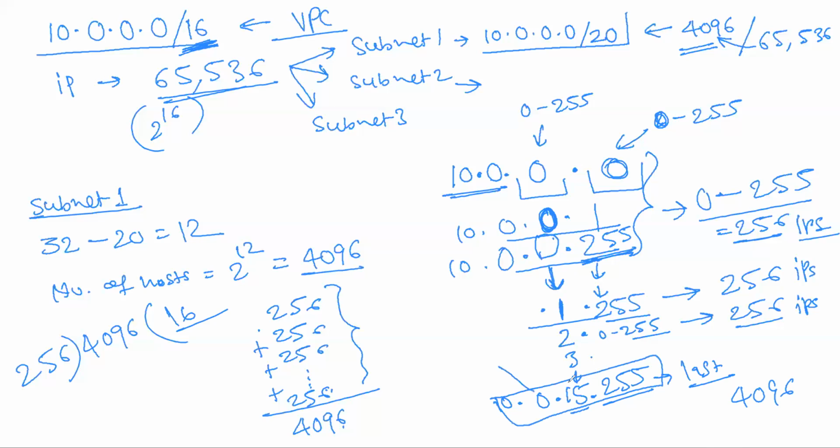Now the next subnet will take the next IP address. So what will be the next IP address after this? 255 is full. This 15 can increase, right? So this will be 10.0.16.0/20. Clear? So another subnet will take 10.0.16.0/20. Like that, what will be the third one?